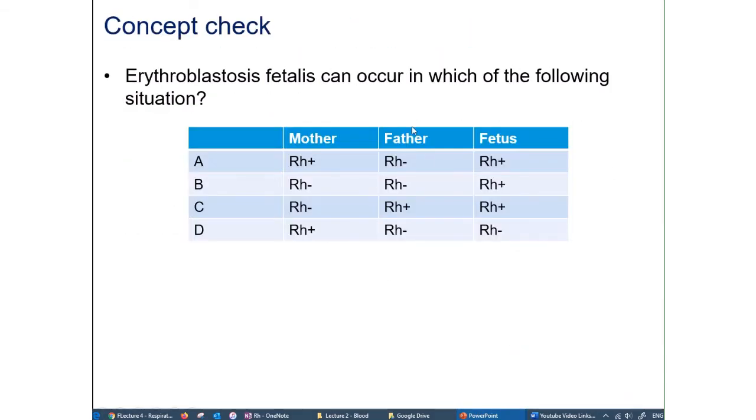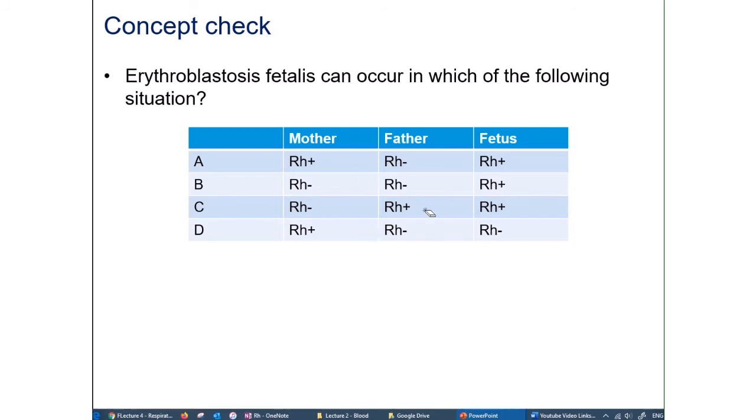So here is an example. There are 4 couples here with the kids. Which of the following could potentially create the hemolytic disease of the newborn? So go ahead, pause the video, and try that out.